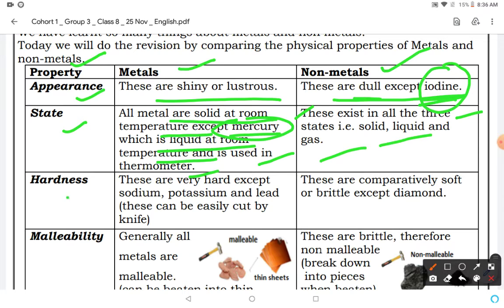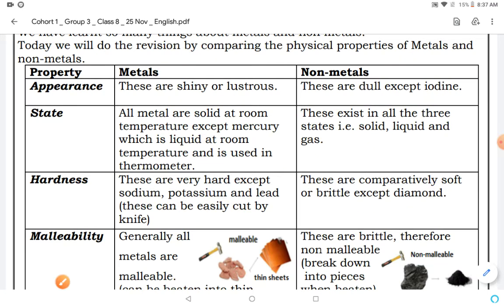Now the third property, hardness. Metals are very hard except sodium, potassium and lead. These can be easily cut by a knife. So you should always remember the exception. Non-metals are comparatively soft or brittle except diamond. So this is an exception, you should remember it.